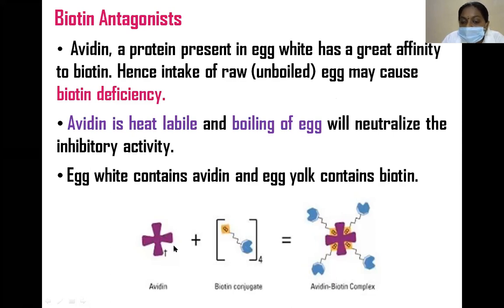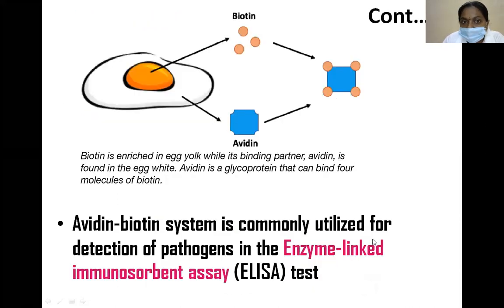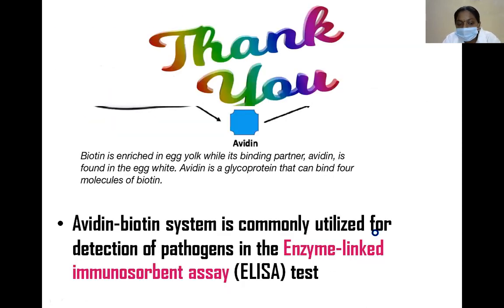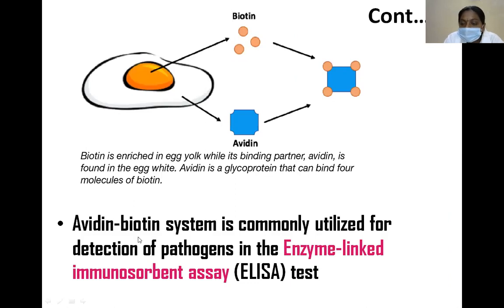Egg white contains avidin and egg yolk contains biotin, forming the avidin-biotin complex. Avidin is a glycoprotein that can bind four molecules of biotin. The avidin-biotin system is commonly used for detection of pathogens in ELISA, enzyme-linked immunosorbent assay.